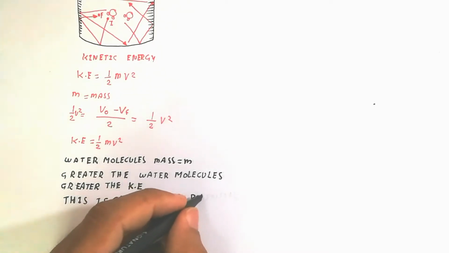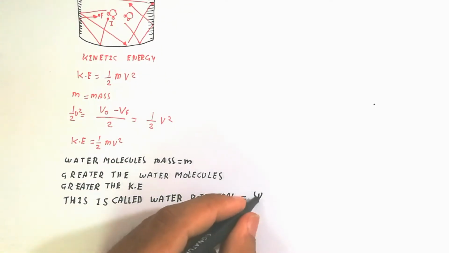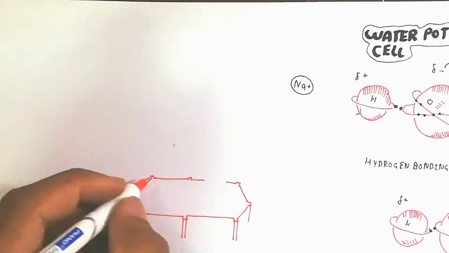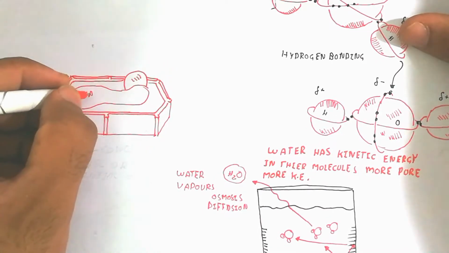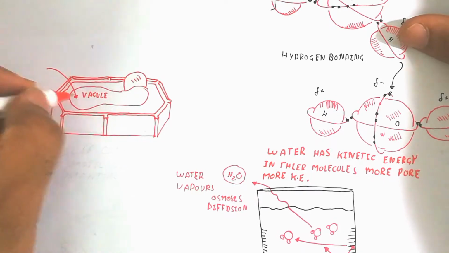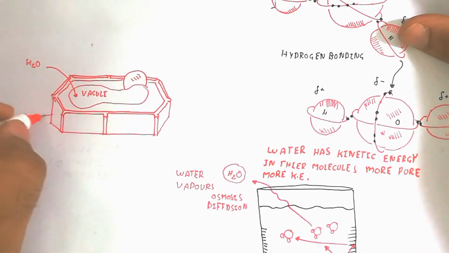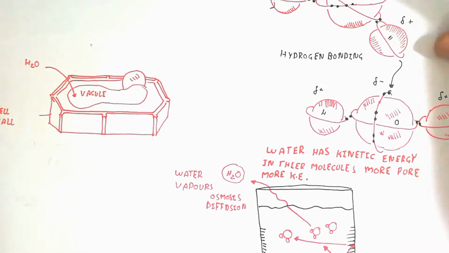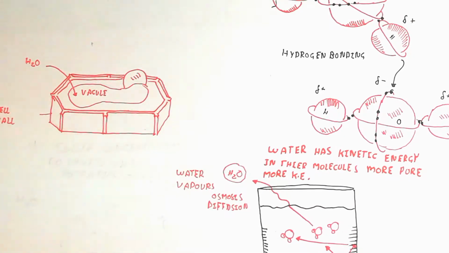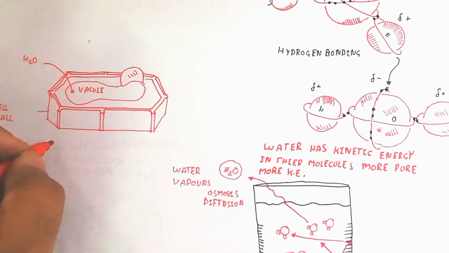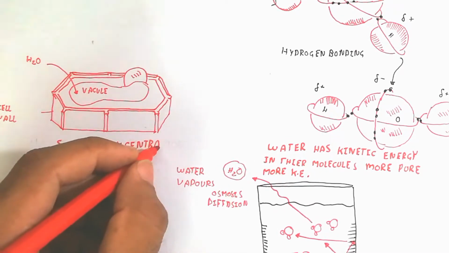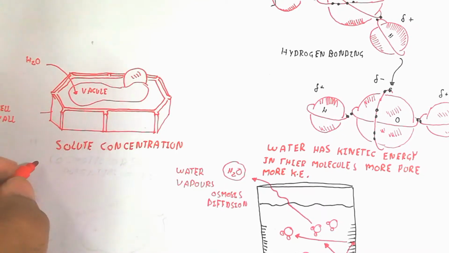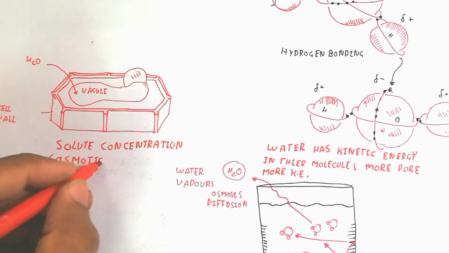Water potential means the water has a tendency to move from the region of higher concentration of water molecules to the lower concentration of water molecules when there is a semi-permeable membrane. So here is the plant cell, which has less water inside but more solute. Solute means sodium ions, salt and minerals. Then water will move inside, because it creates an osmotic gradient, going inside by passive transport. So energy will not be used for it.